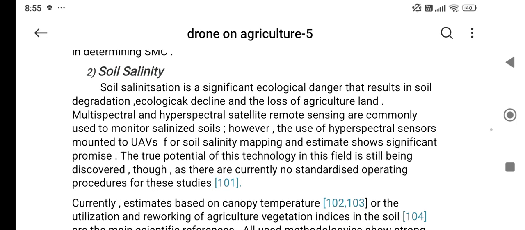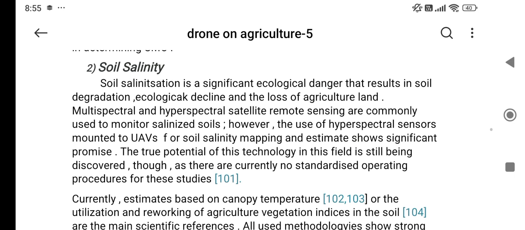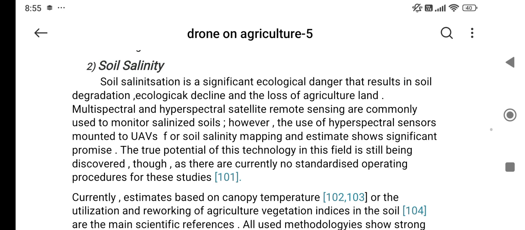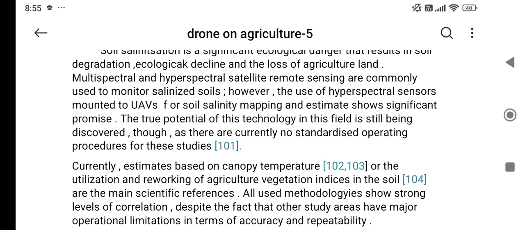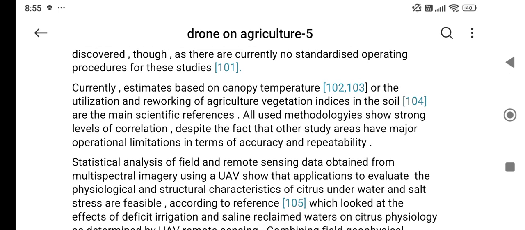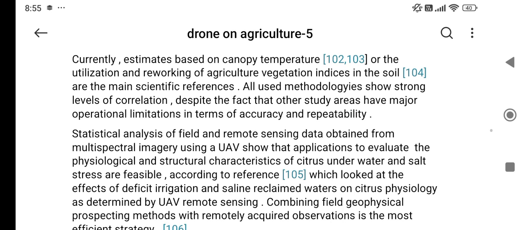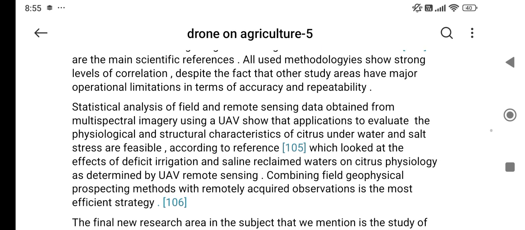Soil salinity. Soil salinity means how much salt is present in any soil. It happens when excess water from factories enters into the soil. Soil salinization is a significant ecological danger that results in soil degradation, ecological decline, and the loss of agricultural land. Currently, estimates based on canopy temperature or the utilization or reworking of agricultural vegetation indices in the soil are the main scientific references.